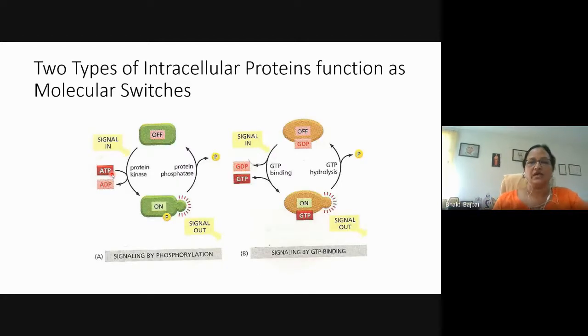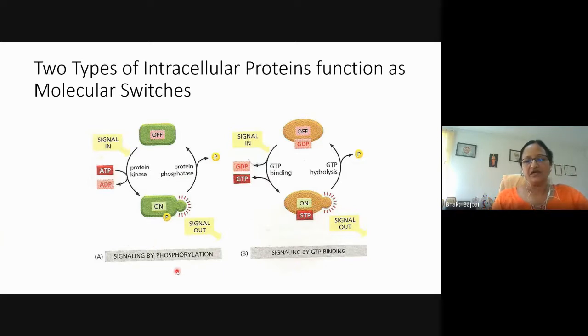Now, there are two types of molecular switches which normally operate in the cell, and these molecular switches are responsible for the activation or inactivation of proteins or any regulatory molecule so that any event can be regulated. So when some activity is required, a particular protein will be activated, and when the function of that protein is over, then it will be inactivated, so that unnecessary metabolic burden will not be there on the cell.